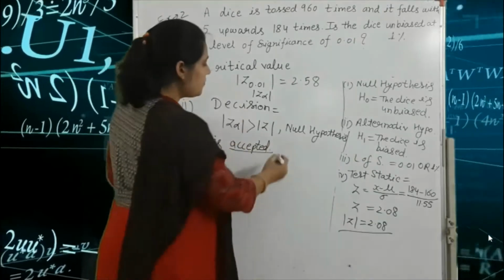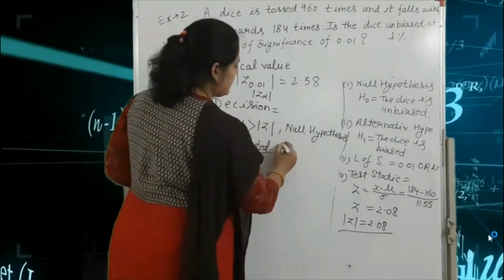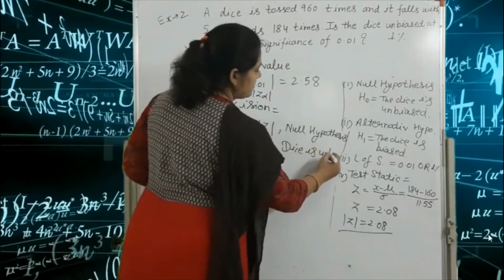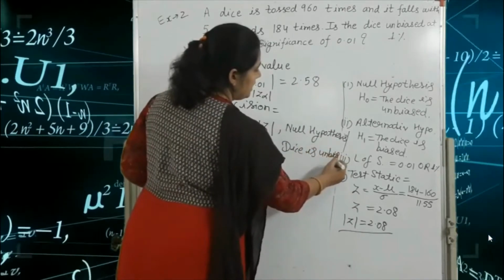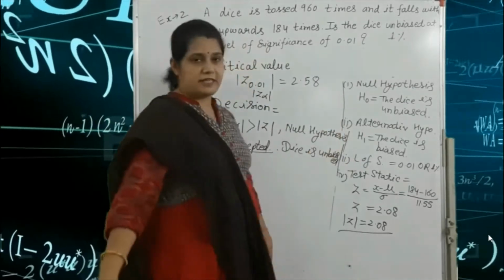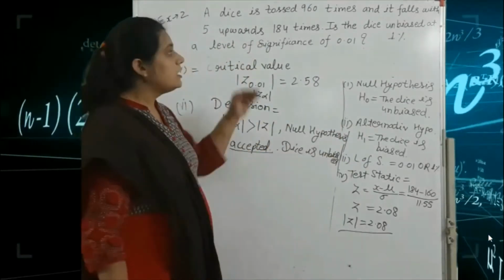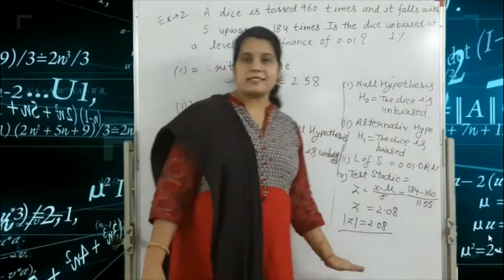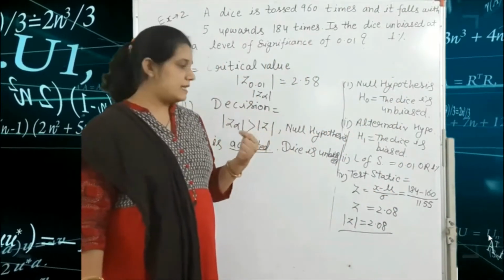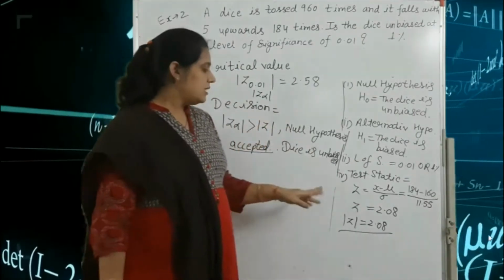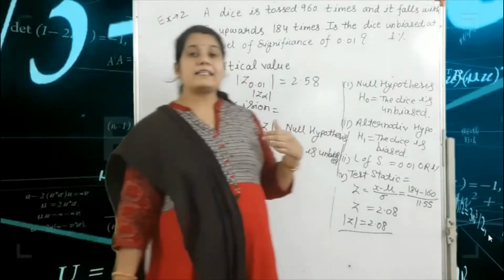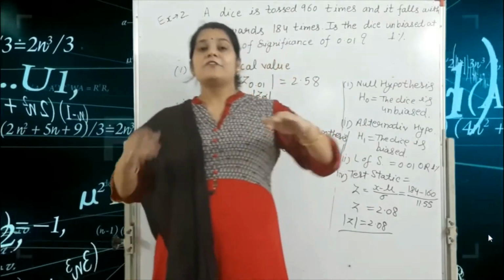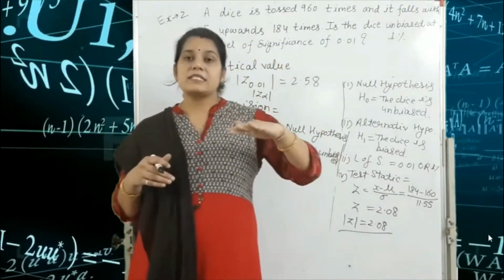Accepted. So the dice is unbiased. In the previous example, we used all these steps, but in the first example our mod of Z alpha was less than the mod of Z. So in that type of question, we write the null hypothesis is rejected.